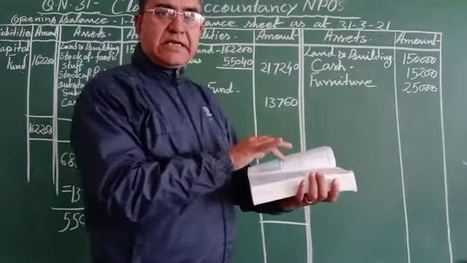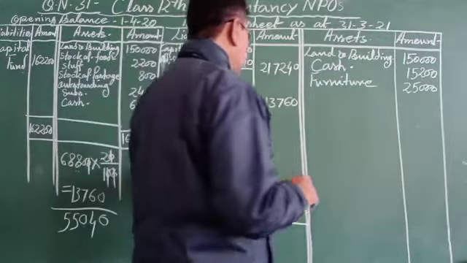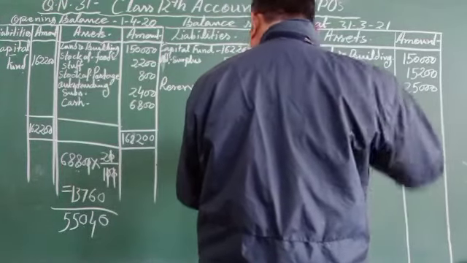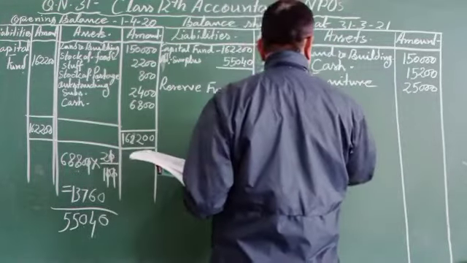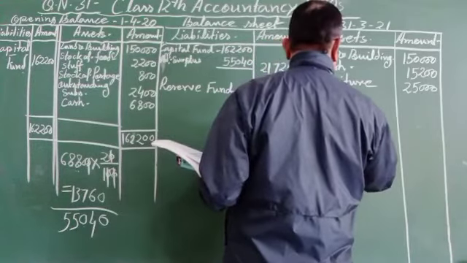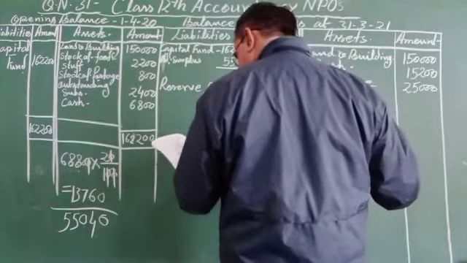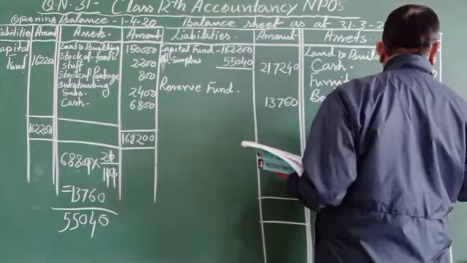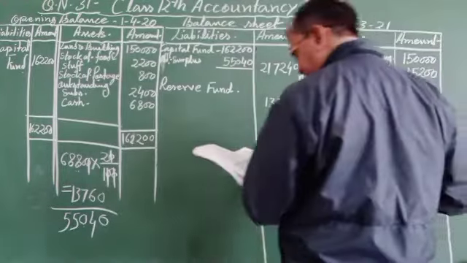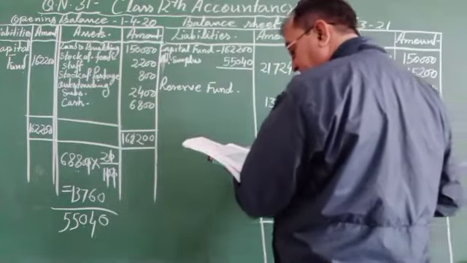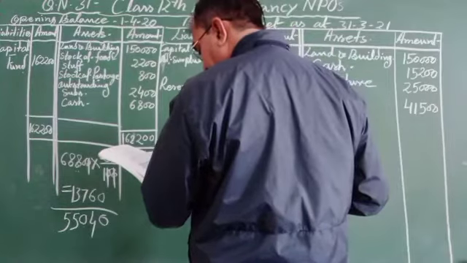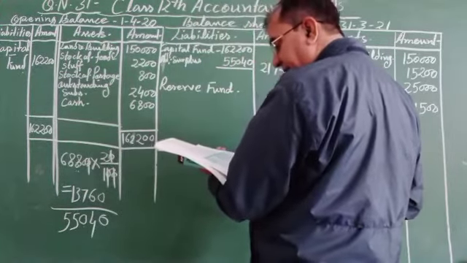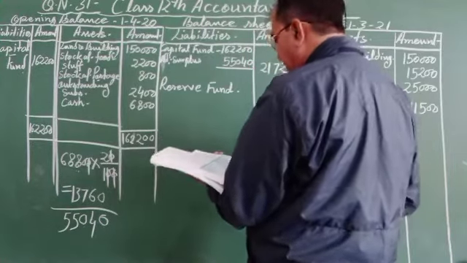Now you can see your book. You can find the items furniture, salary, books, that is given 41,500. Newspaper, rent, traveling expenses, sundry expenses, and other types of items given.